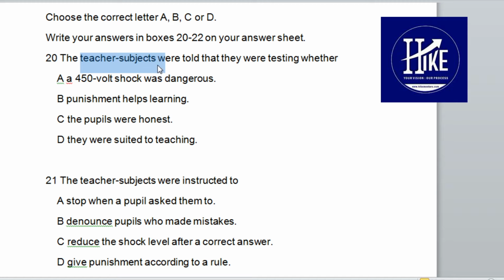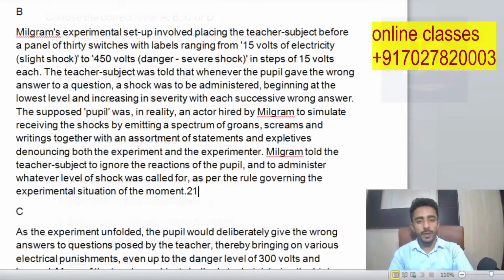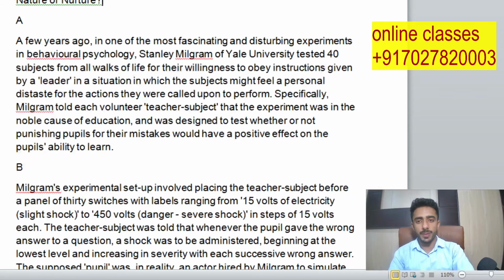So the teacher subjects were told that they were testing something. What they were testing, actually what they have been asked or told, what kind of test they are doing and for what purpose. Okay, so rather than wasting your time on the options, we will not read the options. Just jump to the passage and find the location. We can see the passage here, and we will start finding the location from the start of the passage. Milgram, tested, university, situations, subjects. Okay, teacher subjects is the phrase here, so we're going to underline it.